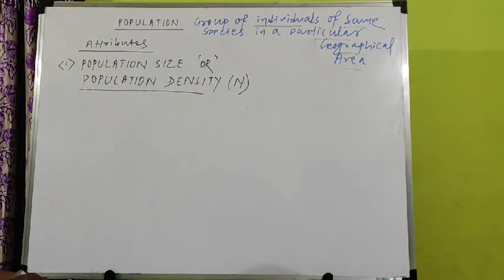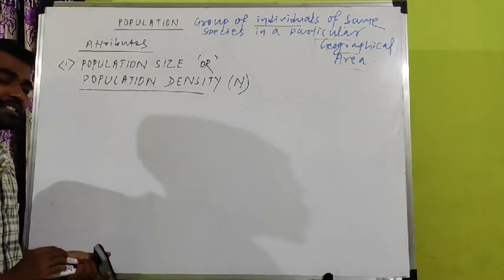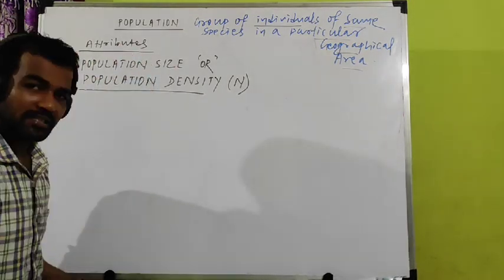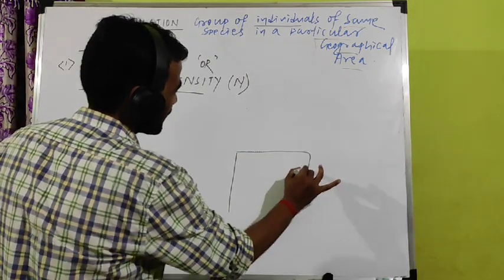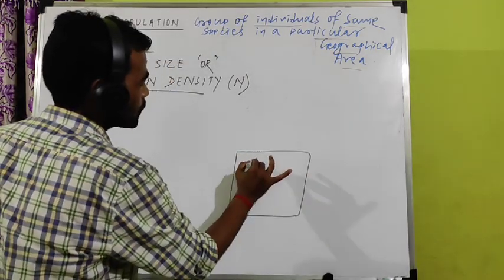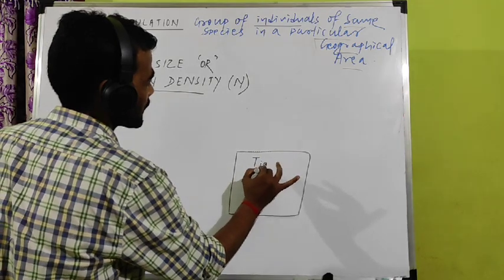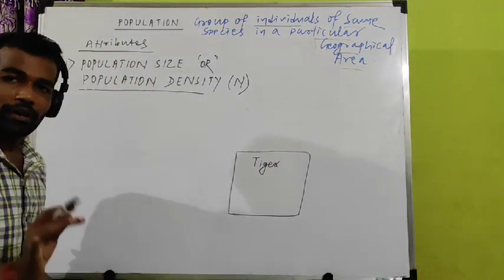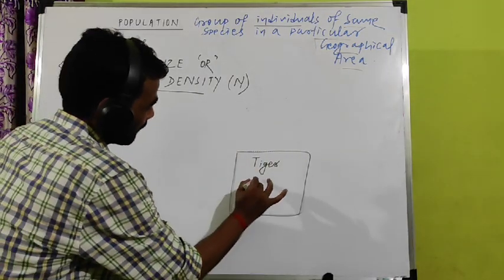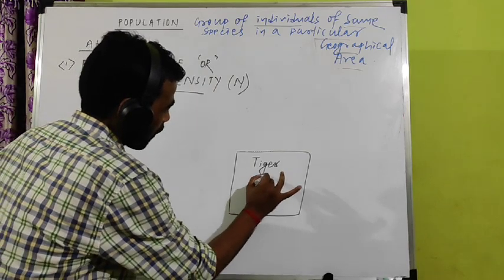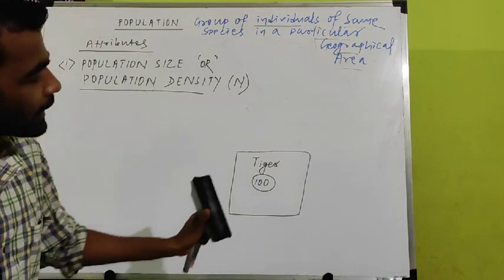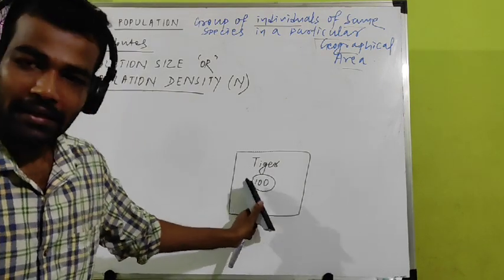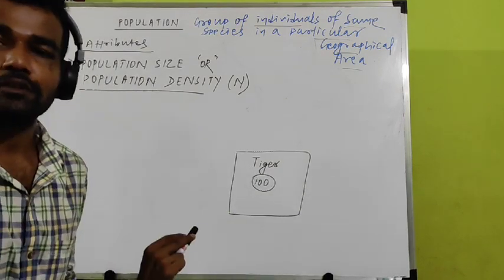Listen carefully. Population density or population size is what we have already discussed a few minutes before. If you count the number of tigers in a particular forest of India, say 100 tigers are found in the forest. This number 100 represents its size.